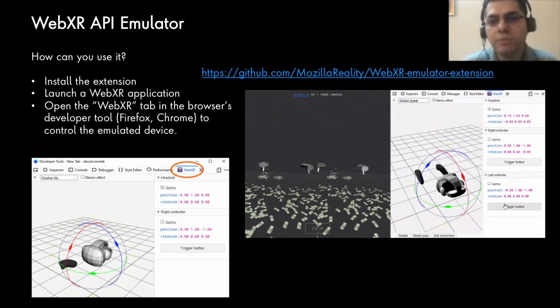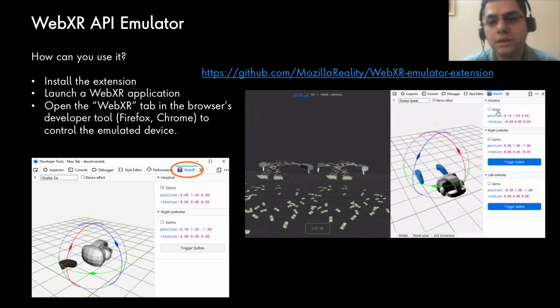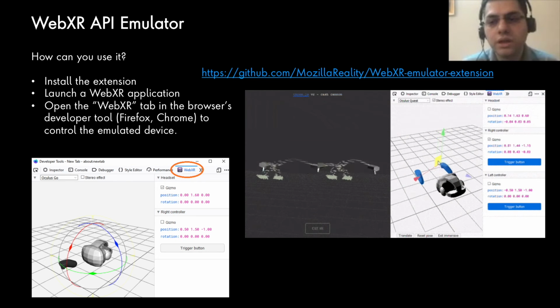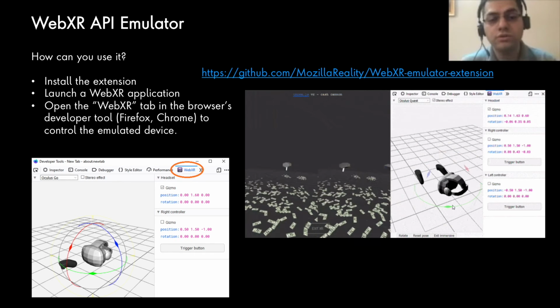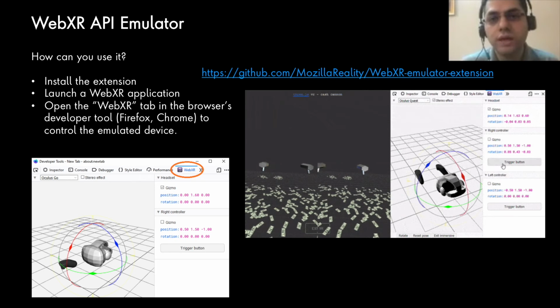Another great one is the WebXR API Emulator. The WebXR API also comes with its WebXR polyfill, and this really helps you. Even if you don't have the latest headset, if you don't have an Oculus Rift, you can just install this like any other extension, and you can basically emulate an Oculus Rift or an Oculus Quest. I'm emulating an Oculus Quest here, and you can use the headset the way you would a real headset. A real headset is great, but if you don't have one, you still have this to help you build the next great immersive experience.